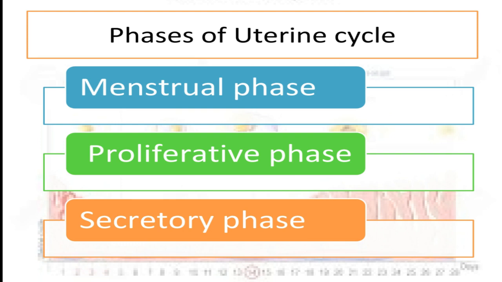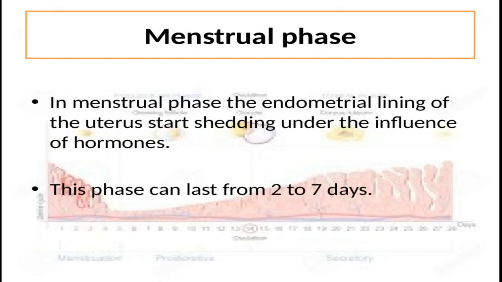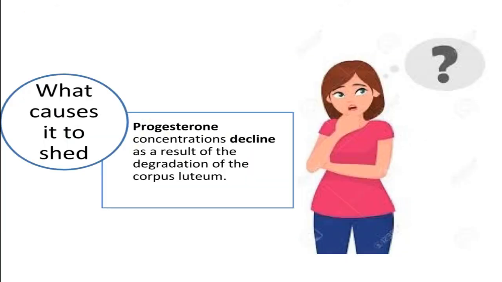At the very start of the female monthly cycle, we have the menstrual phase, in which the endometrial lining of the uterus starts shedding, but under the influence of hormones. This phase can last from 2 to 7 days. But the question is, what causes it to shed?